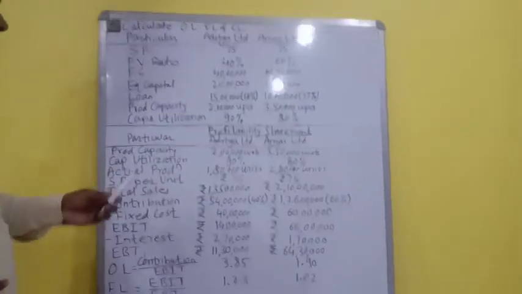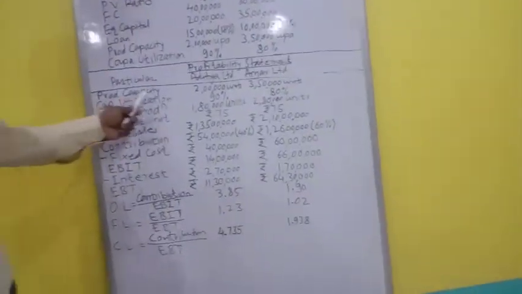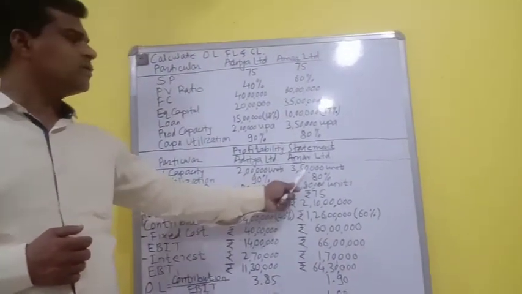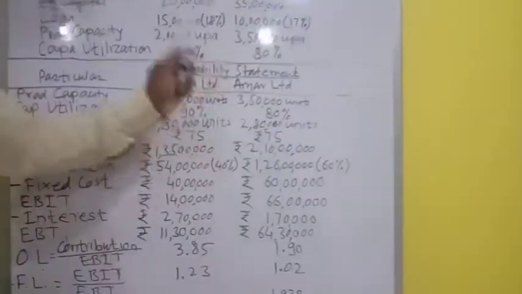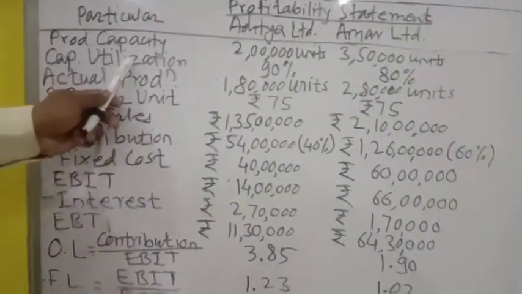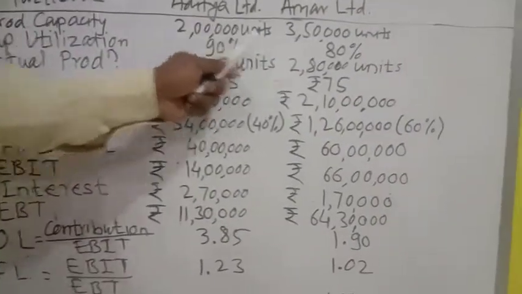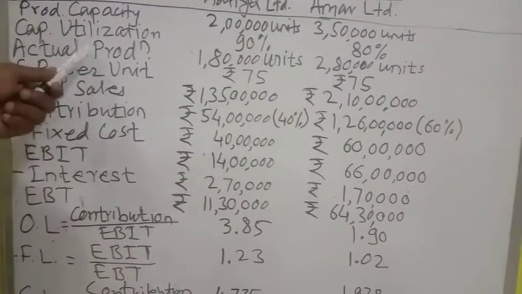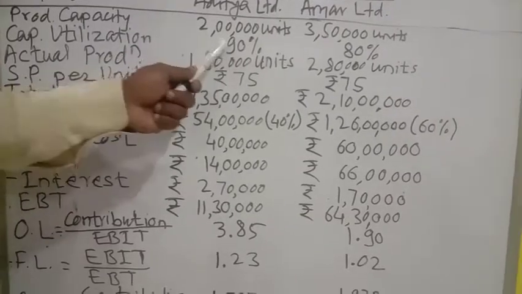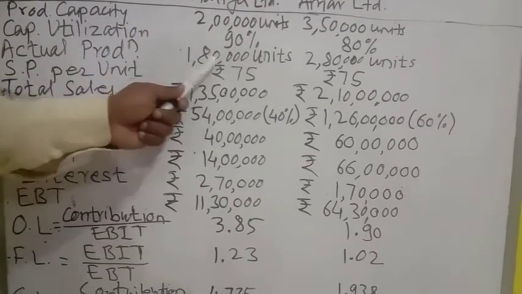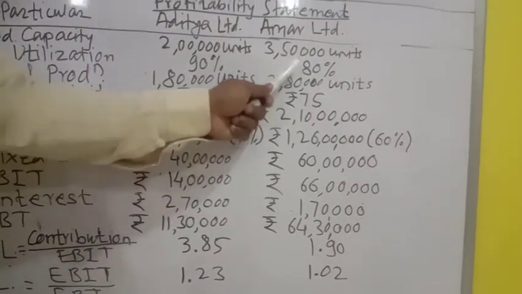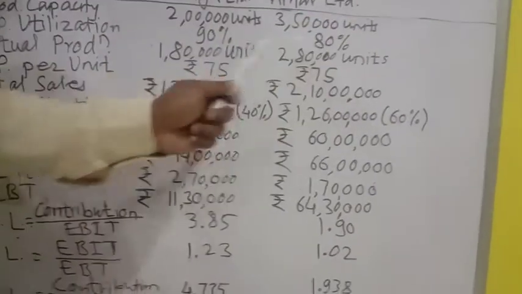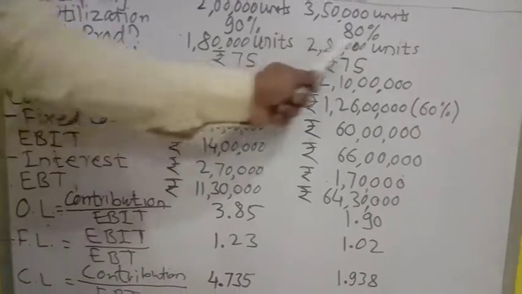In the profitability statement, we will begin with the production capacity. As you know, for Aditya Limited it was 2 lakh units per annum and for Amar it was 3 lakh 50,000 units per annum. At the same time, the capacity utilization by Aditya Limited is 90% and for Amar Limited it is 80%. So the actual production in Aditya Limited in this particular year is 90% of 2 lakh, that is 1 lakh 80,000 units, and for Amar Limited it is 80% of 3 lakh 50,000, that is 2 lakh 80,000 units. So this is the annual production of Aditya Limited and Amar Limited.